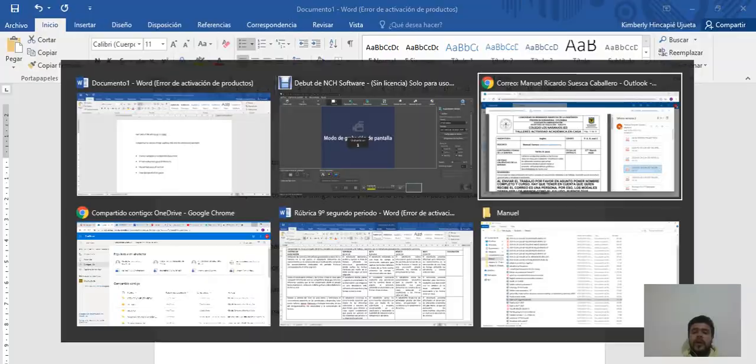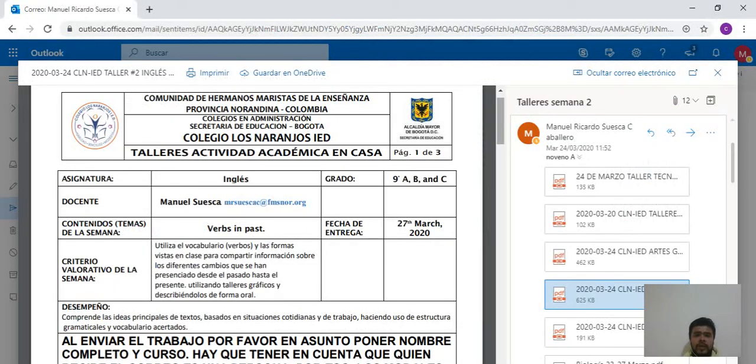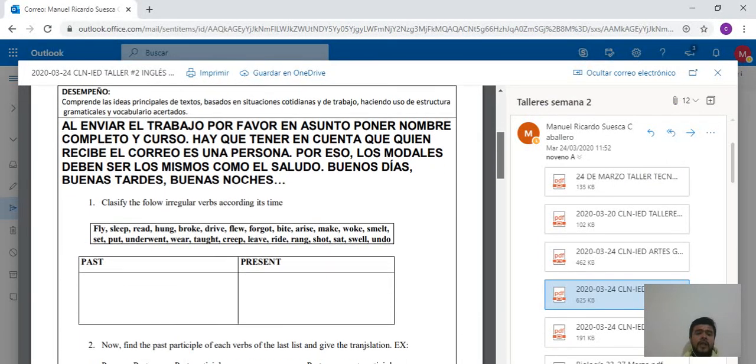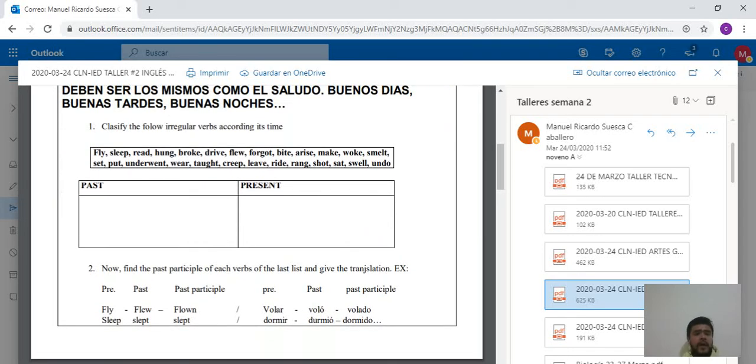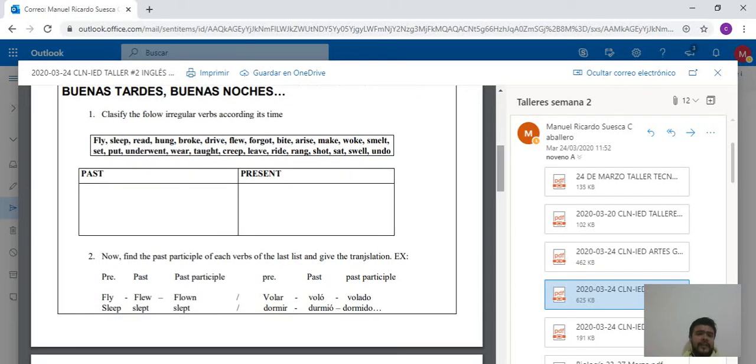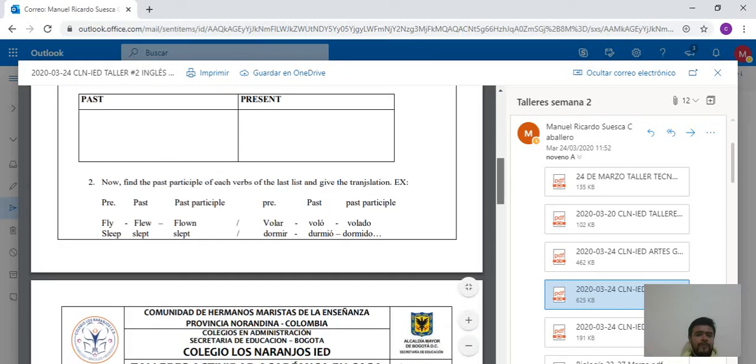Now we're going to talk about the work to do this week. Remember, this work is only for verbs. In this case, we have to classify according to if it's in present or in past. You have to take all of these. The second point is very easy, it's very similar to the first. You have to do a little list using only these verbs, no more. Only these, using in past and past participle and the translation in Spanish.